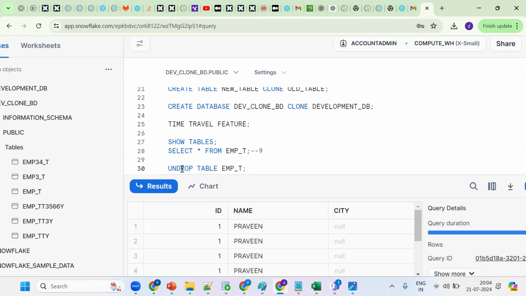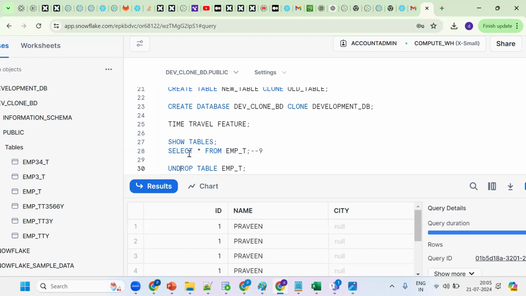So, Praveen, I have two questions here. Is there a defined time limit until when we can go ahead and retrieve? If I dropped something 1 year ago, can I undrop that today? There is a time limit.